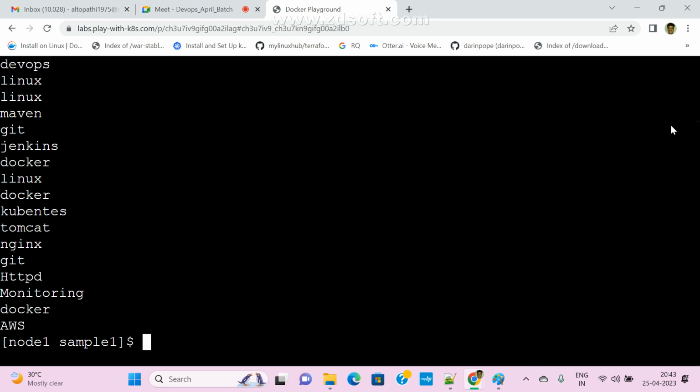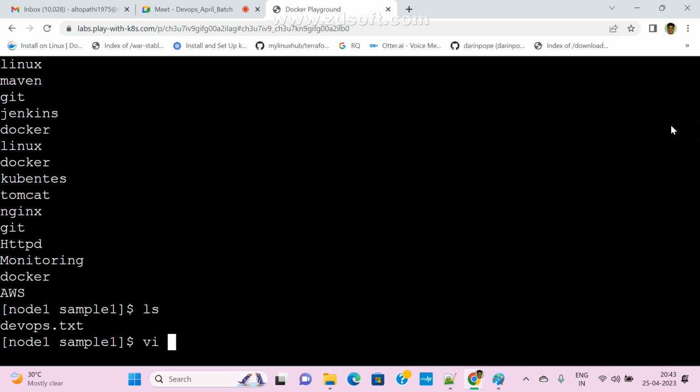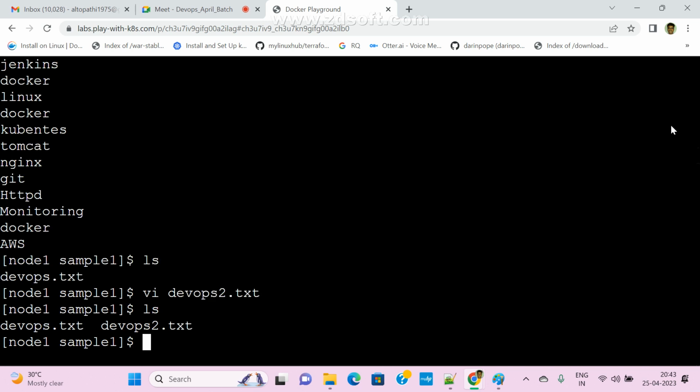Now let me create one more file here. So vi devapps2.txt. Now I am using insert. I am adding docker, git, maven, and also I am using Linux. I am using some AWS and all. Okay, whatever you want. Escape, colon x. So how many files are available in this directory? Two files.